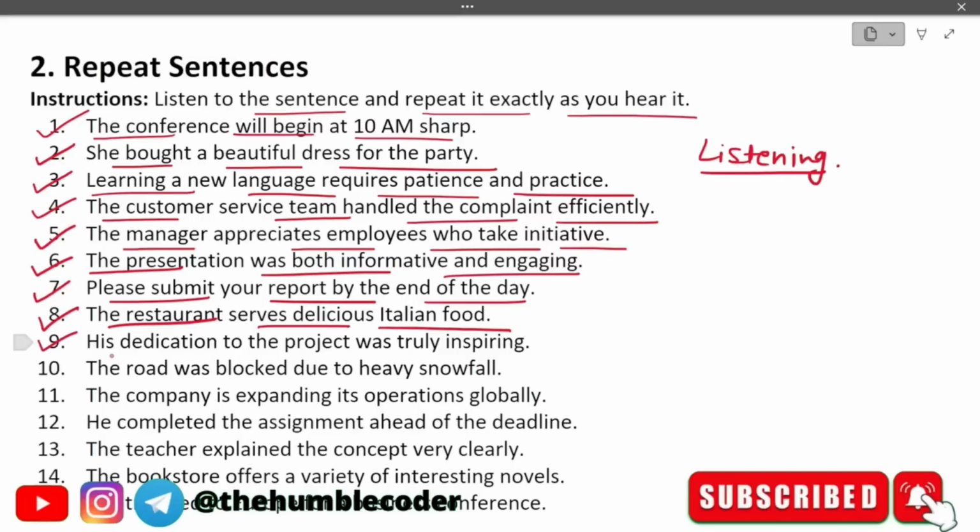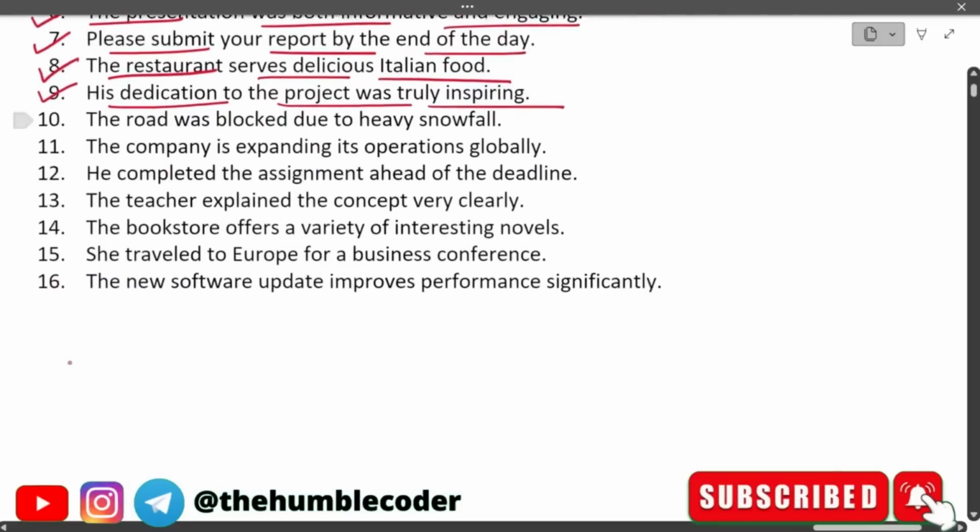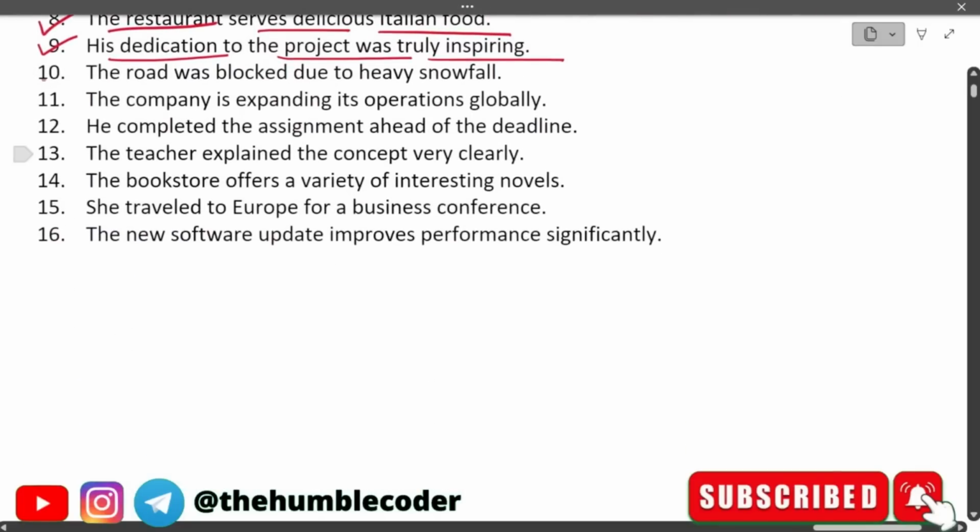Moving on to the next sentence, his dedication to the project was truly inspiring. Let me now move on to the next sentence. We have a few more sentences with us. The road was blocked due to heavy snowfall. Next sentence that I am reading is, the company is expanding its operations globally.